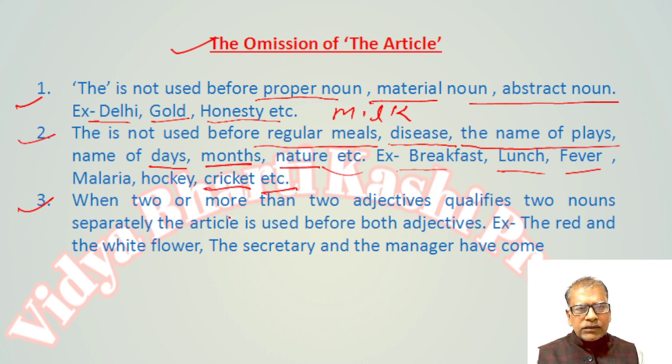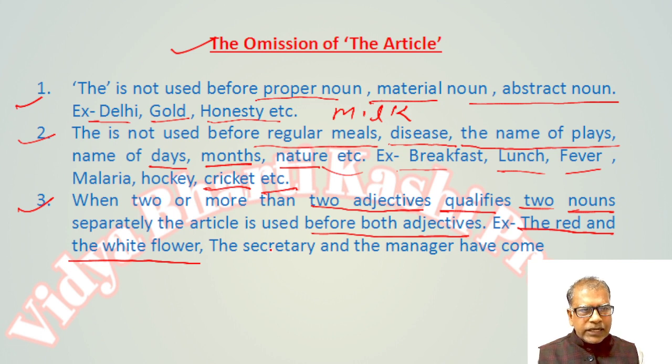When two or more adjectives qualify two nouns separately, the article is used before both adjectives. Example: the red and the white flower. It means there are two flowers, the red flower and the white flower. But when we say the red and white flower, it means only one flower, which has both colors, red and white.